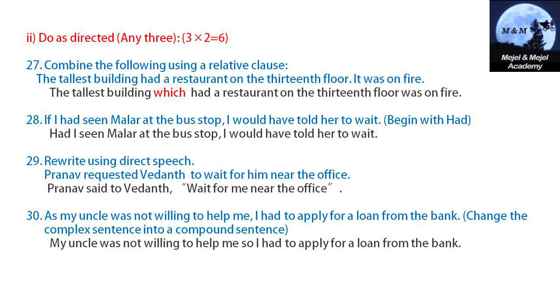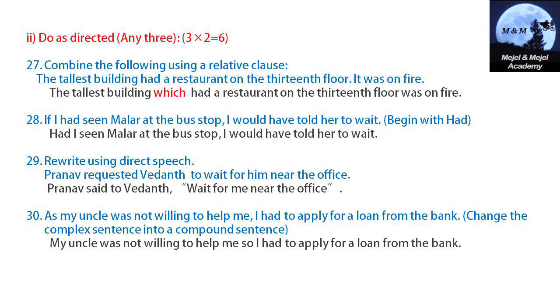Do as directed. Combine the following using a relative clause. The tallest building had a restaurant on the 13th floor. It was on fire. The tallest building which had a restaurant on the 13th floor was on fire. If I had seen Muller at the bus stop, I would have told her to wait. Begin with had.